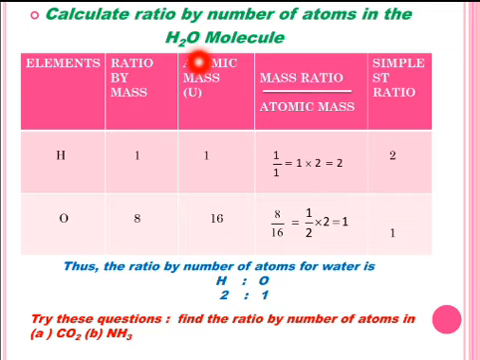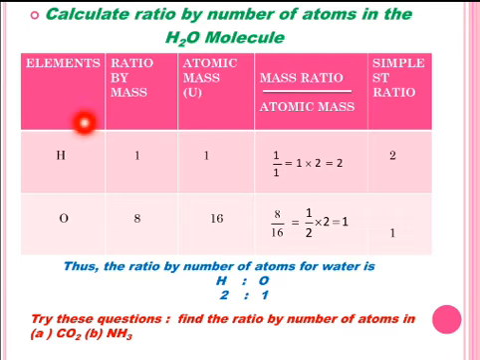Students, in the previous slide, we calculated the ratio by mass of molecules of compounds. In this slide, we will calculate the ratio by number of atoms in molecules of a compound, and we have taken the example of the water molecule. As you see, in this water molecule, 2 atoms of hydrogen and 1 atom of oxygen are present in ratio 2:1. Now let's find out this ratio numerically.